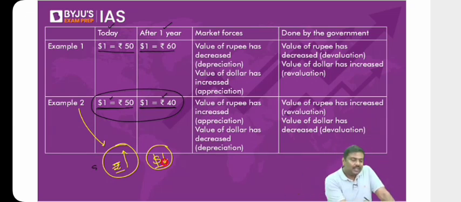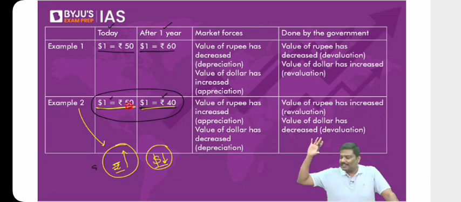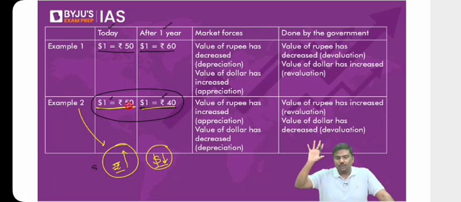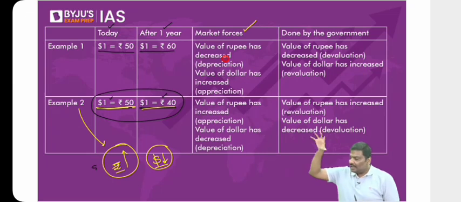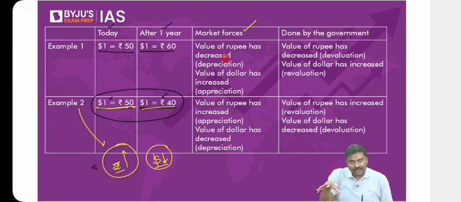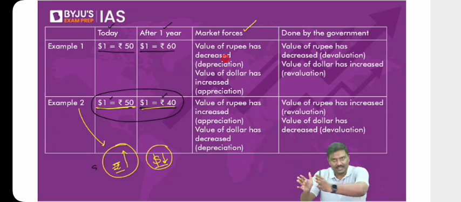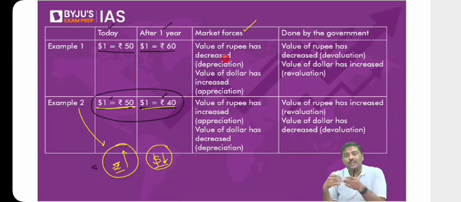So have a look at this. In example 2, what has happened to the value of rupee? The value of rupee has gone up, and the value of dollar has gone down. Any problem with example 2? Whenever in the market, because of supply and demand, there could be a sudden rise in the supply of dollars, the value of dollar will go down. And because the dollar is converted into rupees, it simply means the demand for rupees has increased. So the demand for rupee goes up, the value of the rupee goes up.